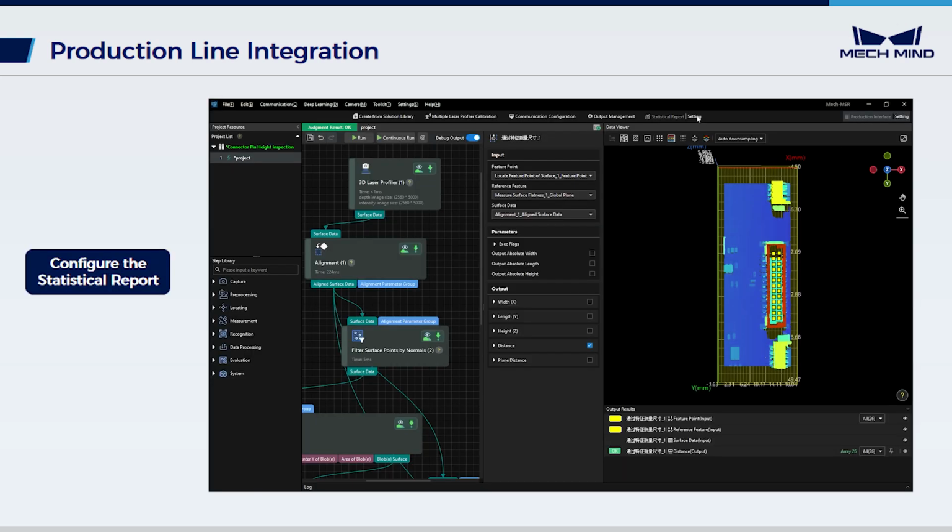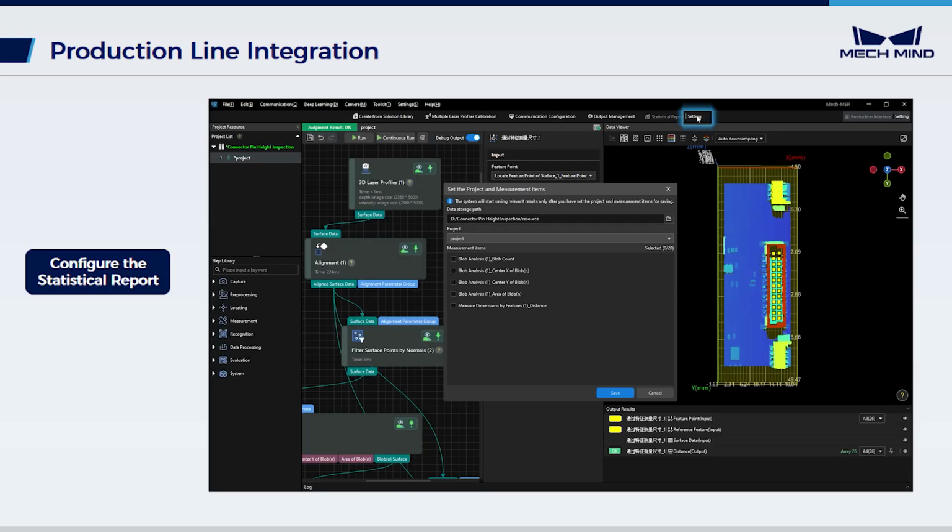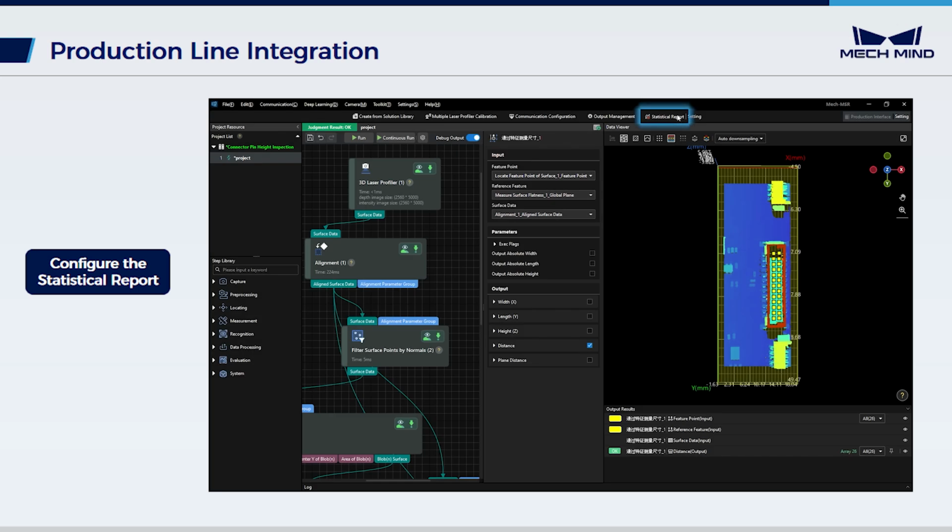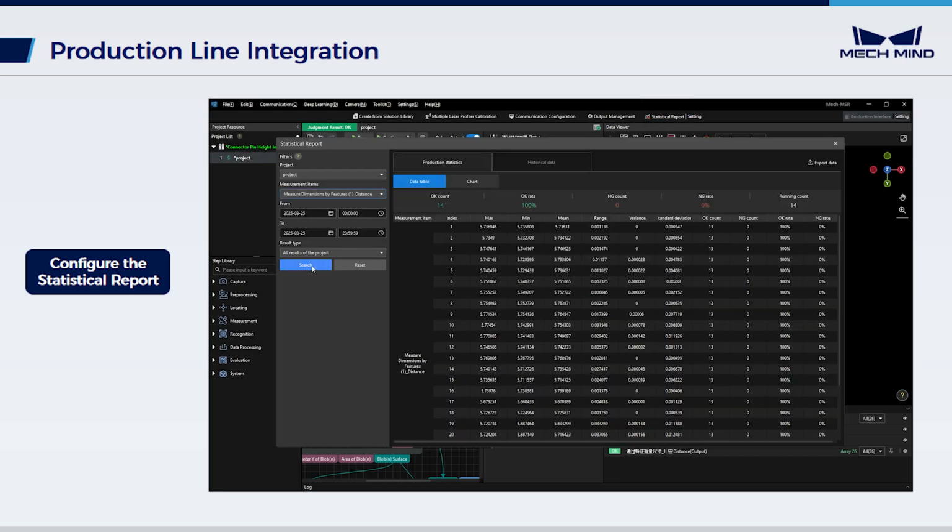Following the test runs, configure the statistical report to aid in subsequent production management. Select the measurement item to be reviewed and save the settings. After the project has been running for a period, data can be queried as needed.